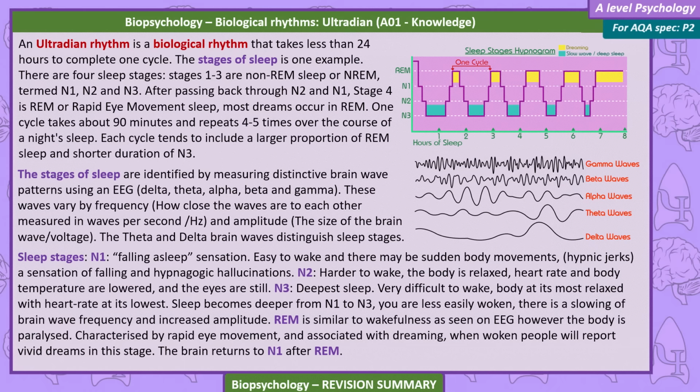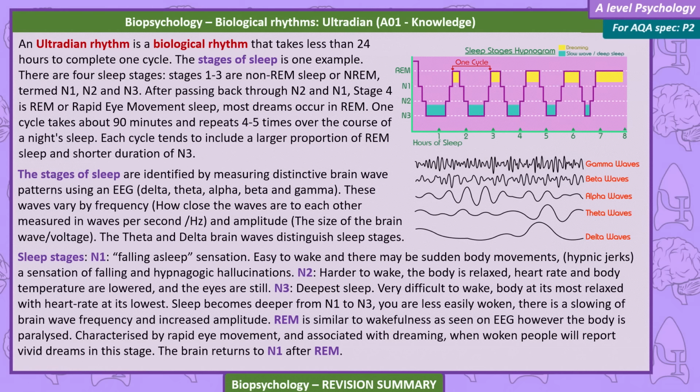Sleep stages. N1, falling asleep sensation. Easy to wake, and there may be sudden body movements, hypnic jerks, a sensation of falling, and hypnagogic hallucinations. N2, harder to wake, the body is relaxed, heart rate and body temperature are lowered, and the eyes are still. N3 is the deeper sleep. Very difficult to wake, the body is most relaxed with heart rate at its lowest. Sleep becomes deeper from N1 to N3. You are less easily woken. There's a slowing of brainwave frequency and increased amplitude.